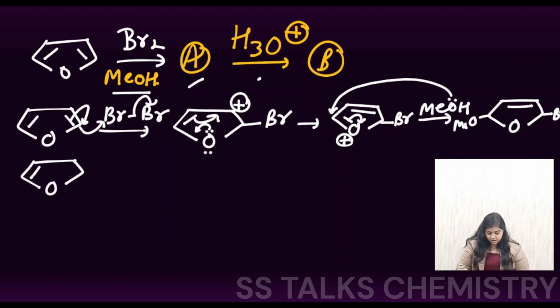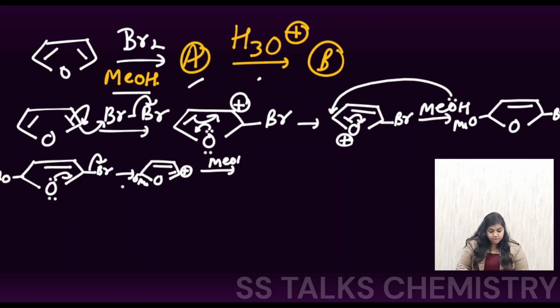This O negative, and here we have got this species. Now Br is there and OMe is there. Now again, what can happen? Oxygen can donate the electron density, and this Br can leave from the medium, giving us the formation of this species. Here at this position OMe was substituted, and now a positive charge is coming at this position. Again, in the medium we have methanol present, so this oxygen's electron density will again come to attack at this position.